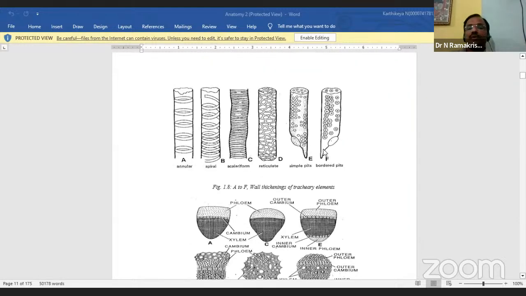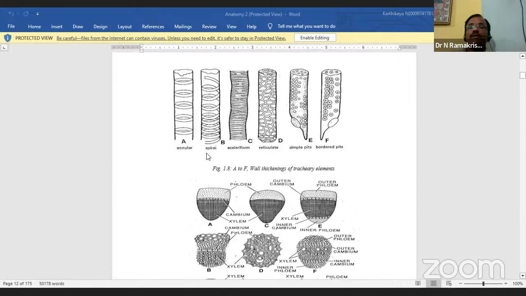So now you see here we are looking at the different types of tracheary elements. One is annular, spiral, scalariform, reticulate, with simple pits and bordered pits. So here these are the different types of elements. What is the shape? The first one is a total round-like structure. Is it clear, visible?